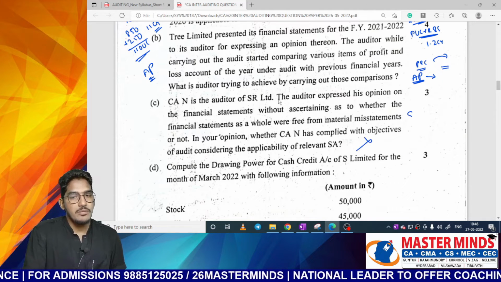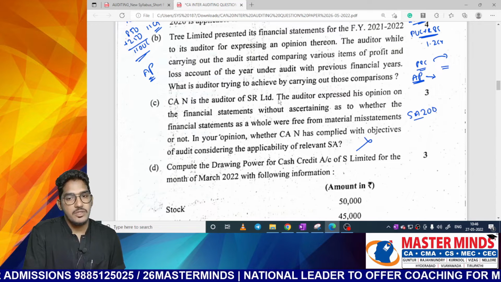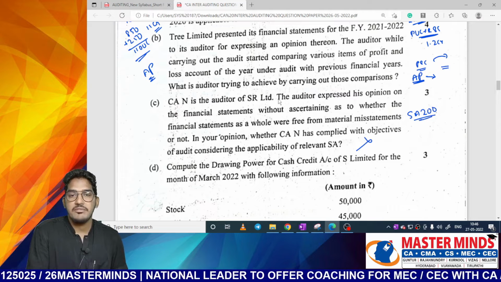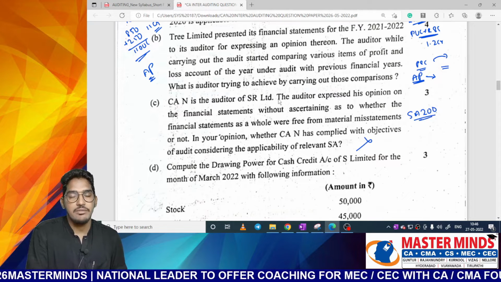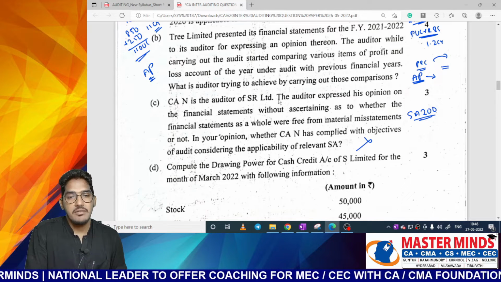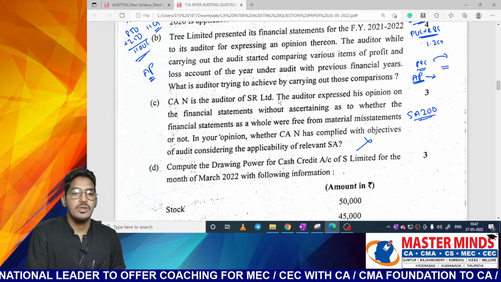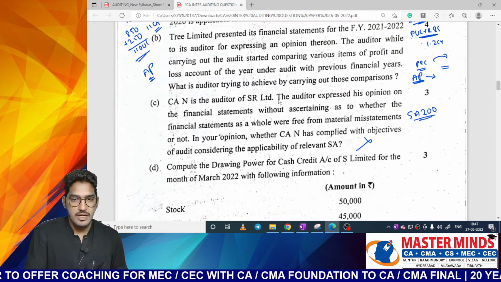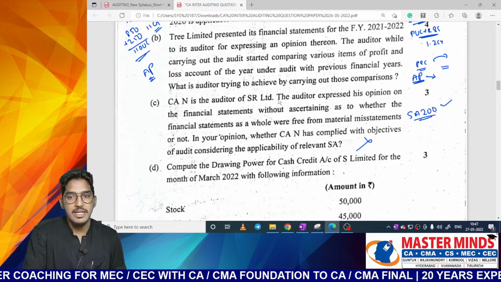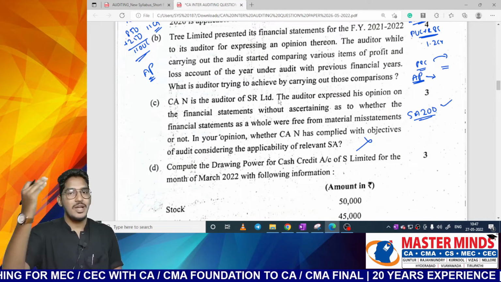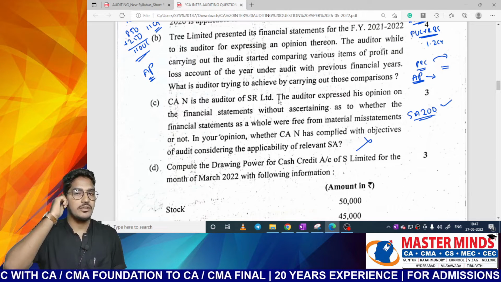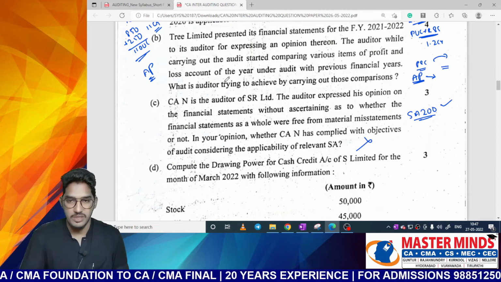No. Why? Because one of the basic objective of SA 200 is the auditor has to obtain reasonable assurance whether the financial statements are free from material misstatements. But here they have told the auditor without ascertaining whether financial statements are giving true and fair view, he has given an opinion. So has he complied with the objectives of the standard? No. Which standard's objective is not complied? SA 200 itself is not complied. So you have to write SA 200 objectives and then give a concluding statement. In the given case, auditor failed to achieve the objectives of SA 200.